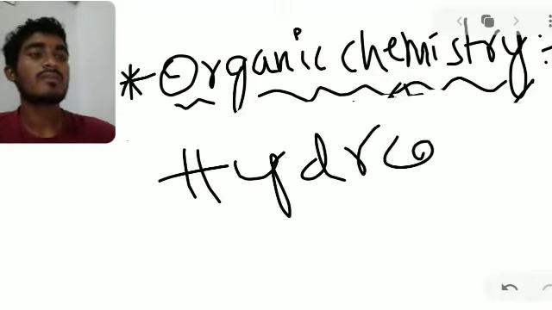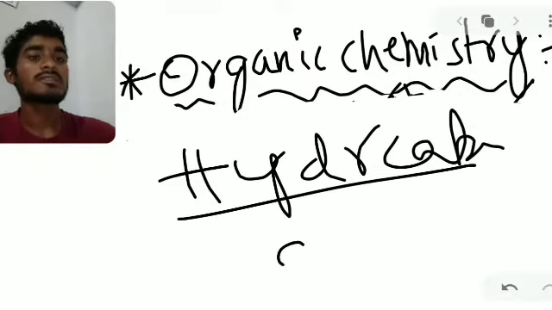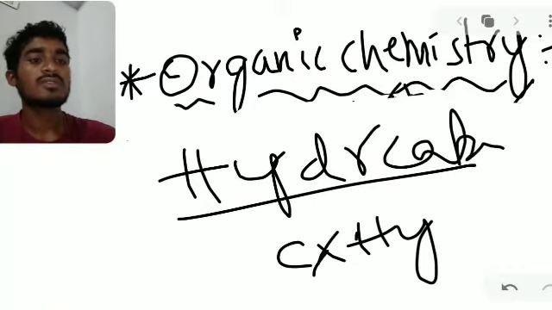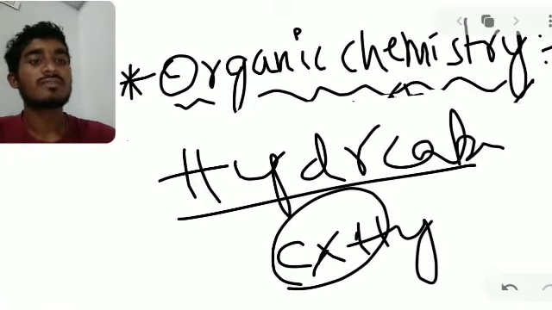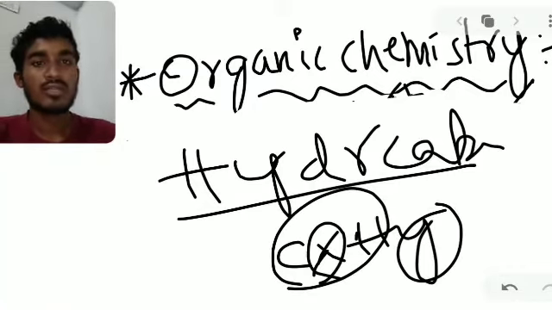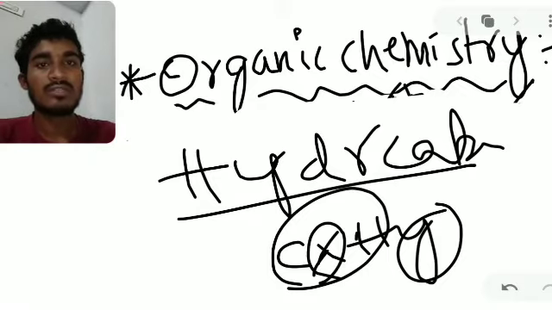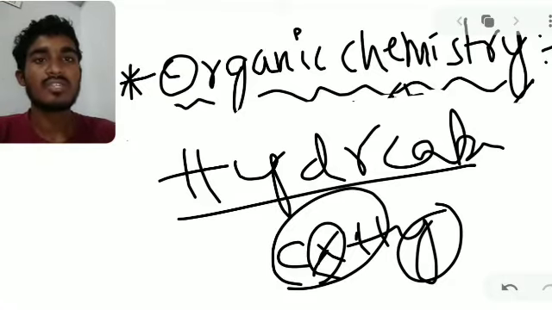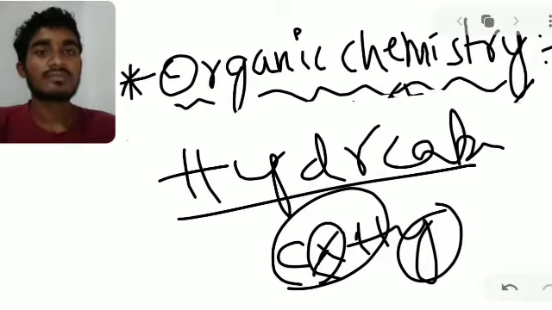The general formula of hydrocarbons is CxHy. Okay, so it means C2H2 or C3H3. In the place of x and y we put some numbers, say 1 to 10. That is hydrocarbons. Hydrocarbons means the combination of carbon and hydrogen atoms. The combination of carbon and hydrogen atoms we call hydrocarbons.